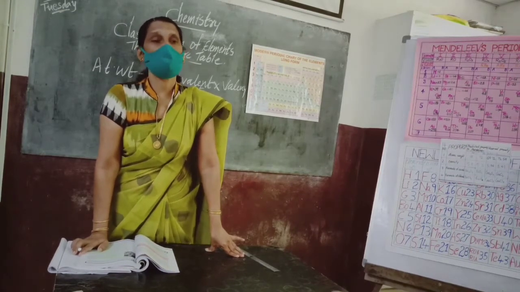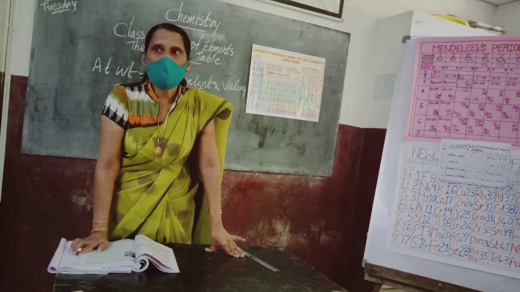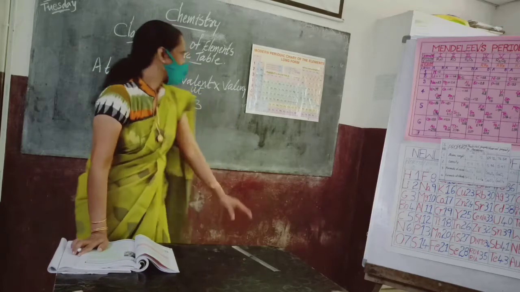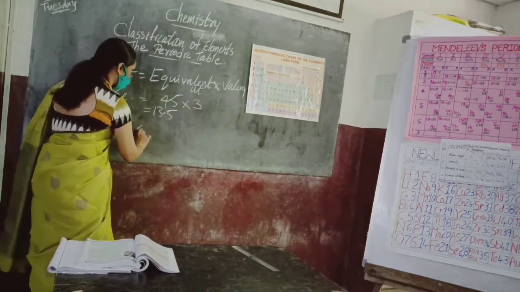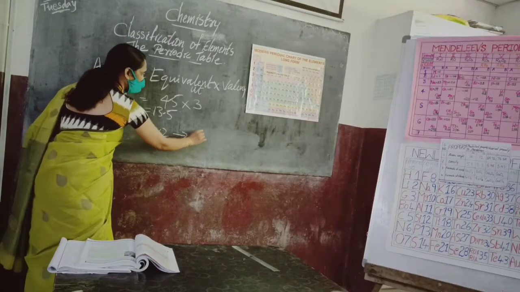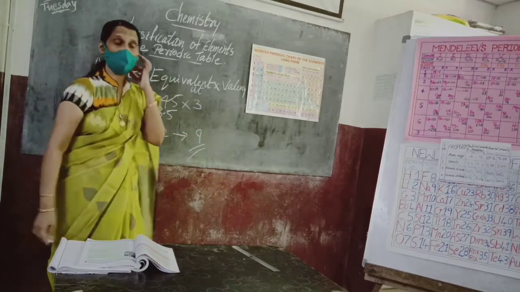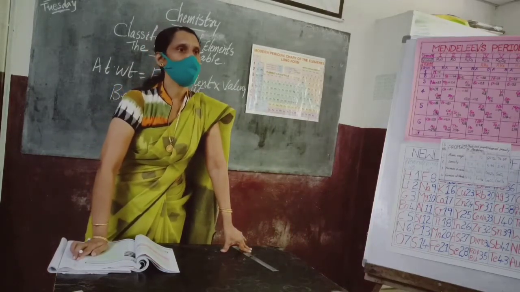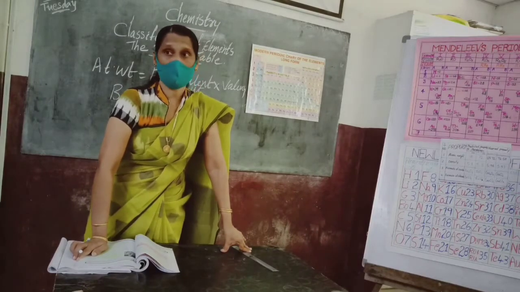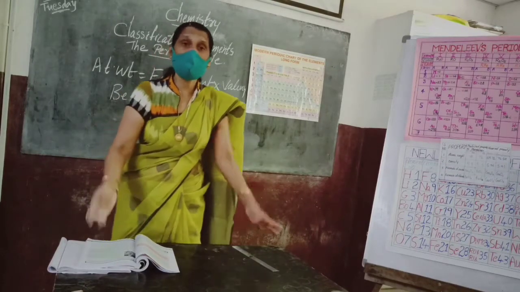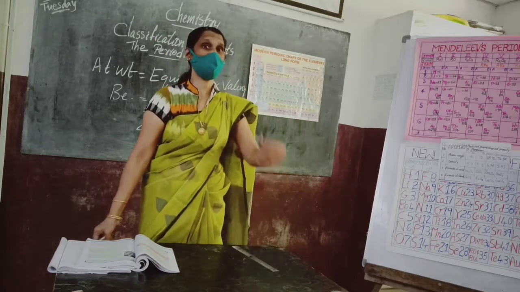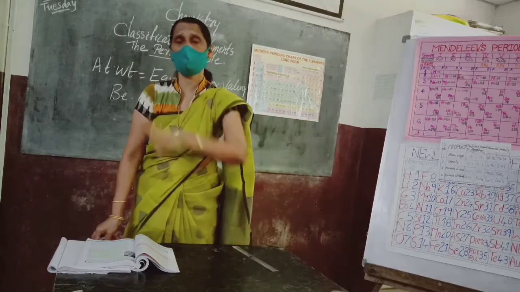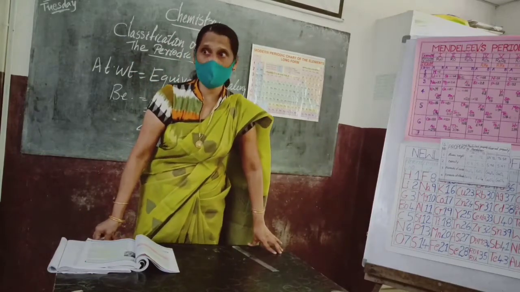He discovered that its valency is 2. When the valency is 2, it will come to 4.5 into 2, which gives 9. In this way, he corrected the atomic weights of beryllium, indium and gold. So what all things? He predicted some of the elements to be discovered, and he predicted their properties.